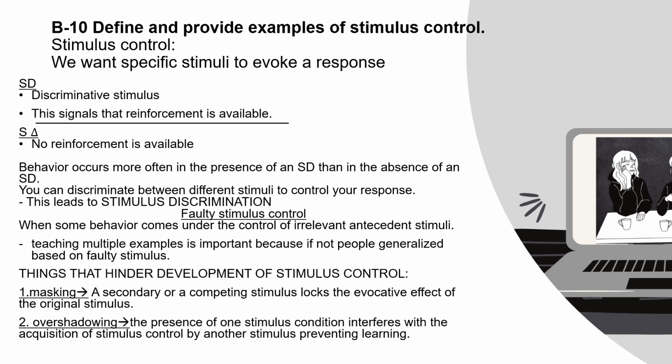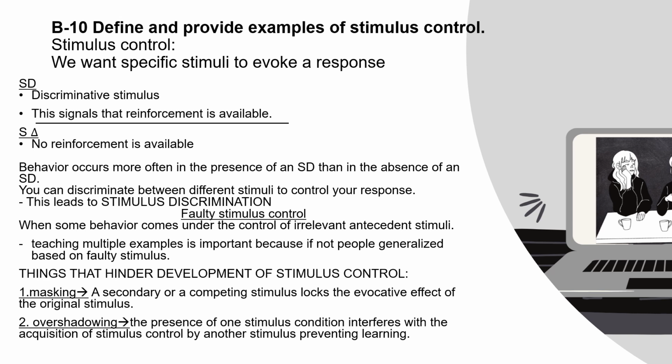Behavior occurs more often in the presence of an SD than in the absence of an SD. And this allows you to discriminate between different stimuli to control your response. Being able to do this leads to stimulus discrimination. So basically, all of this that I just said is how we're able to obtain stimulus control and why it's necessary.